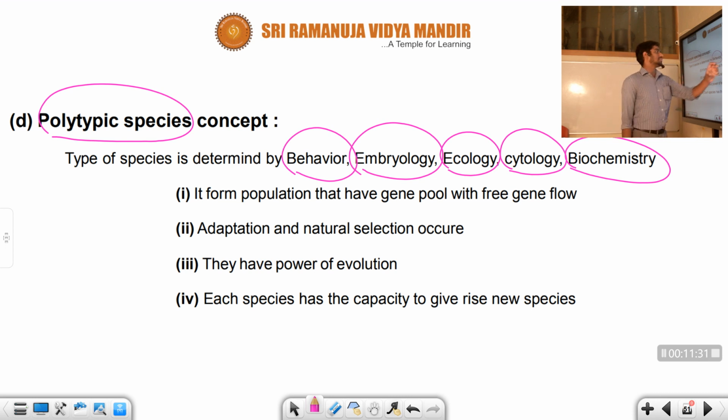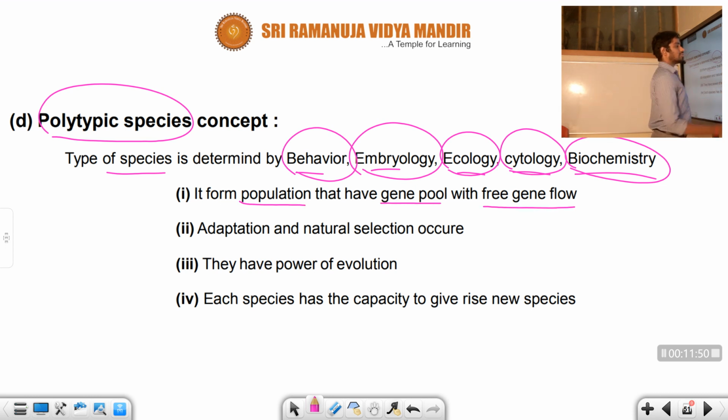So all these considerations are made in the polytypic species concept. Okay, so the species is determined with the help of behavior, embryology, ecology, cytology, and biochemistry. Let us talk about what the polytypic species concept says. It forms populations that have a gene pool with free gene flow. Likewise the biological species concept also shows a gene pool with free gene flow, that means it easily exists. Gene flow means the gene is easily transmitted from one organism to another, within the population.